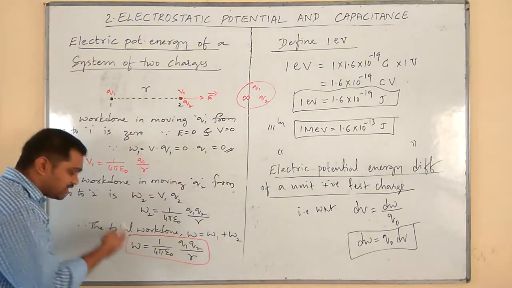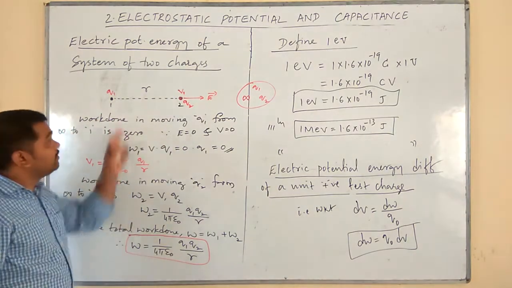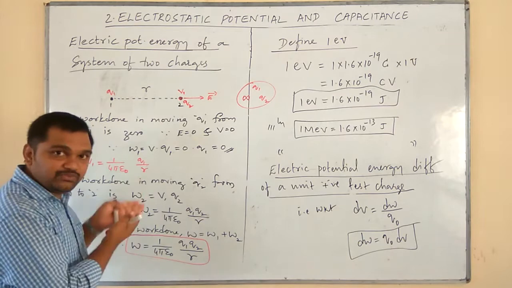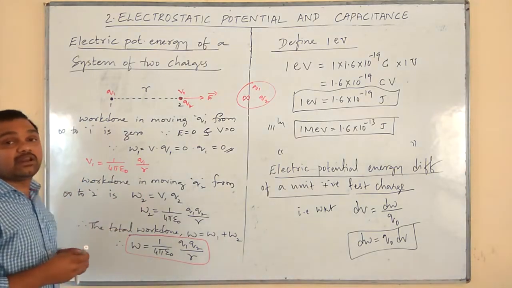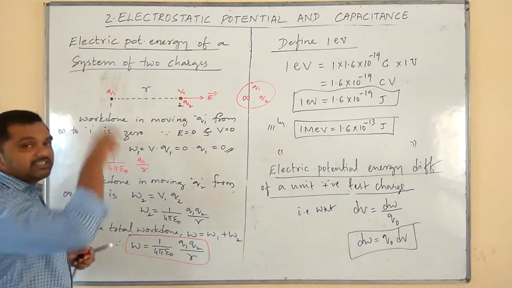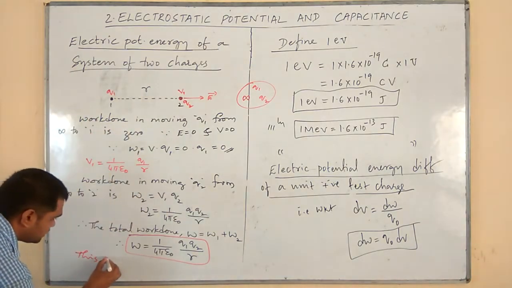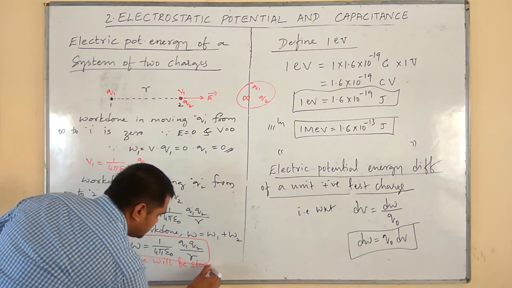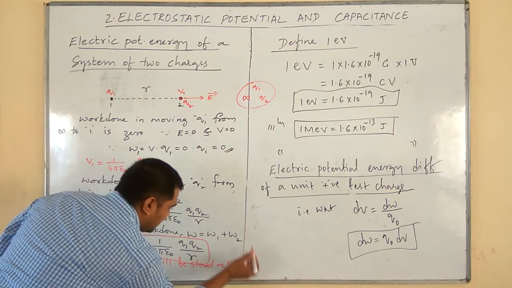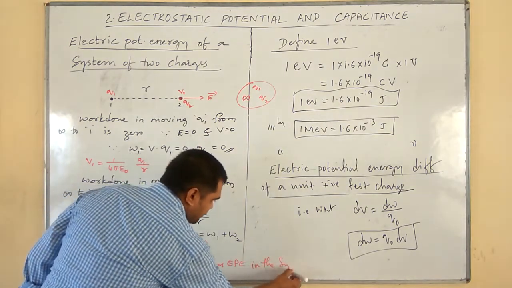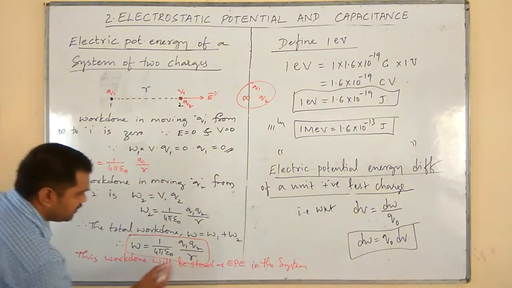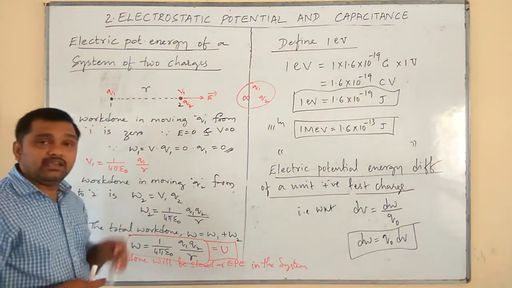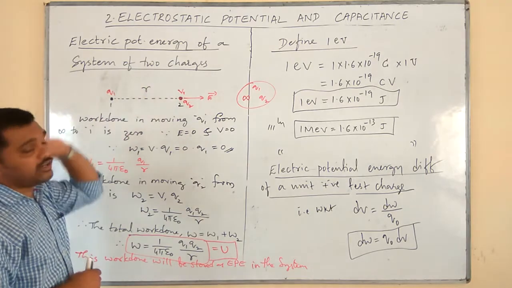Now this total work done in assembling Q1 and Q2 at a particular place by bringing them from infinity will be stored as electrical potential energy in the system. This work done will be stored as electric potential energy in the system, which is equal to U. Simply we can write W will be U. Therefore, we can frame one definition here.